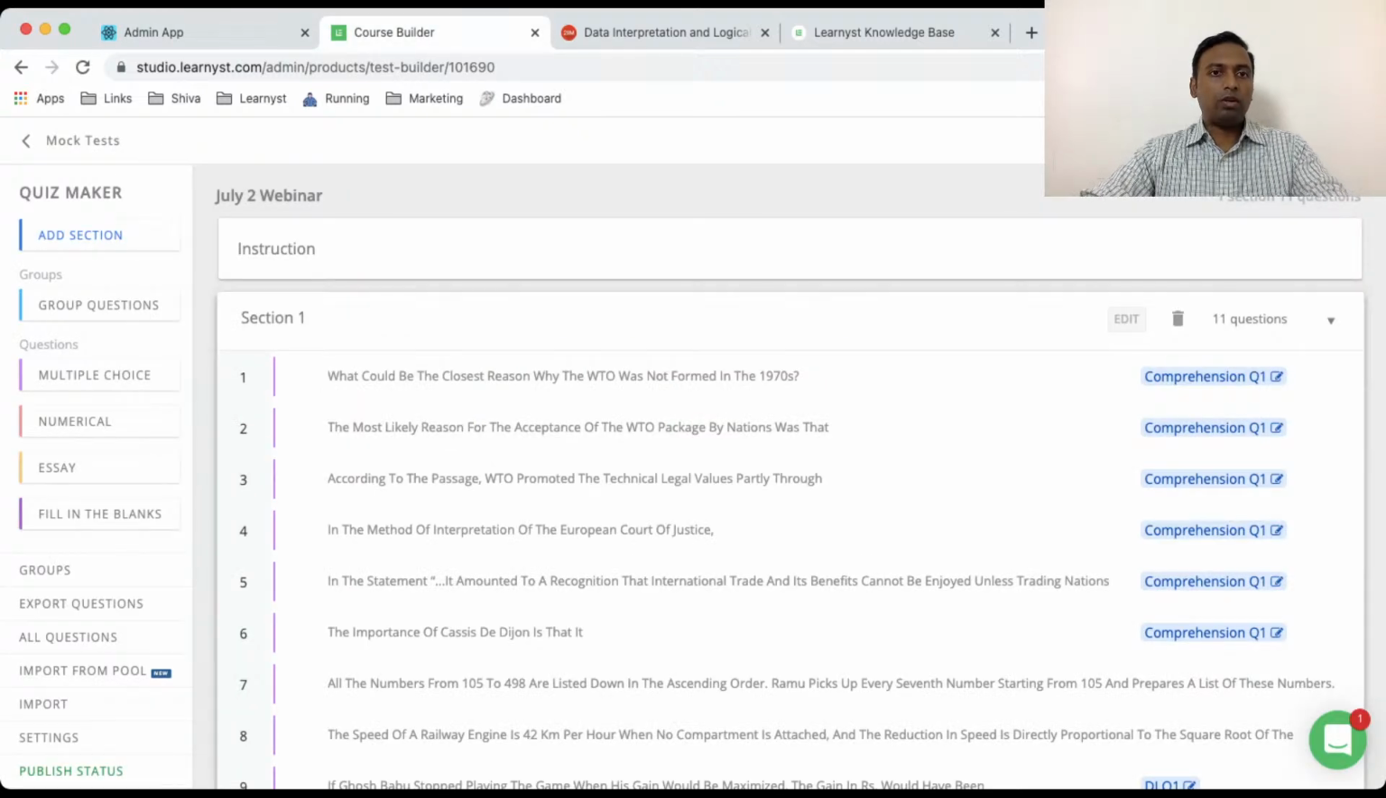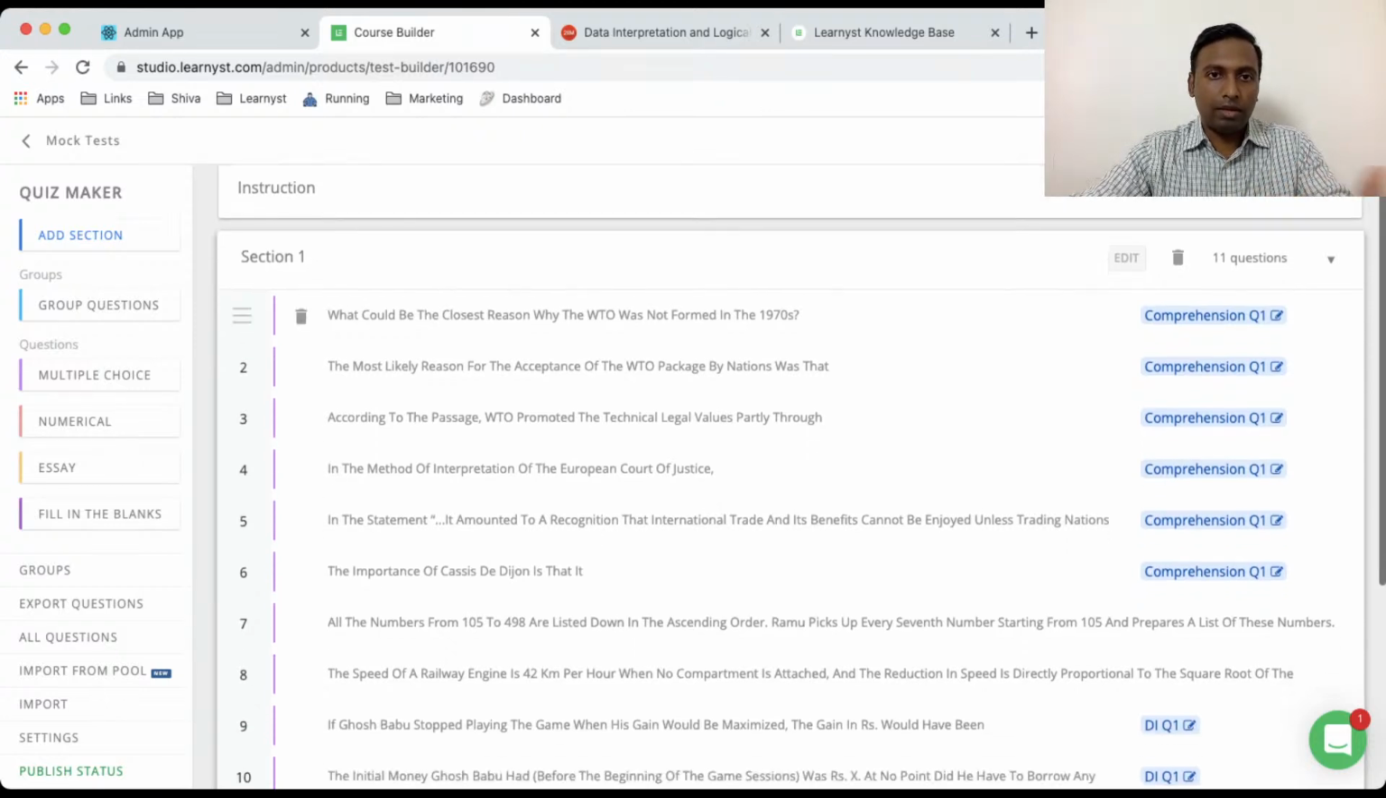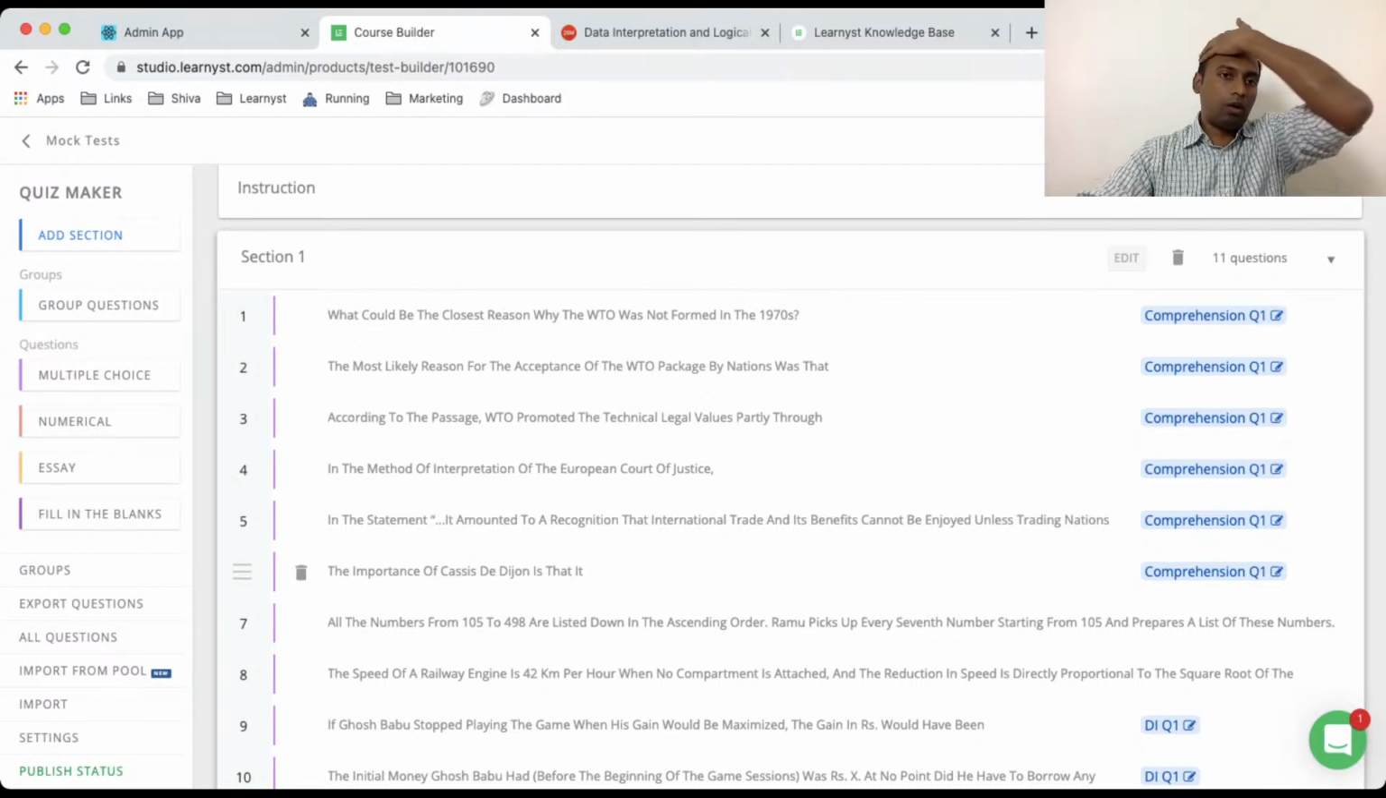So yeah, I hope you can see the screen here. So this is the course builder, or the test builder, sorry, this is the test builder. I've already pre-filled the questions for the demo to save time. As you can see here, I've already tagged a few questions with groups. You can see the comprehension question 1. There are almost 6 to 7 questions out there.